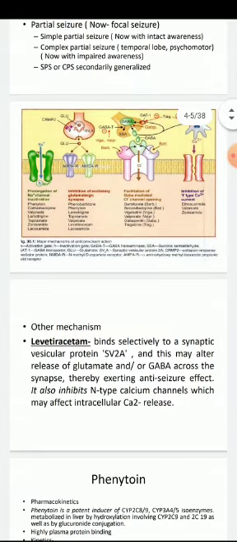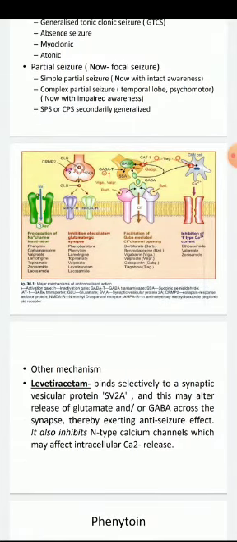Now coming over the classification of anti-epileptic drug or anti-convulsant drug. In your textbook K.D. Tripathi, anti-epileptic drugs have been classified on the basis of chemical structure. In the first go, you can skip the chemical classification, but you have to focus more on the classification of anti-epileptic drug based upon the mechanism of action.